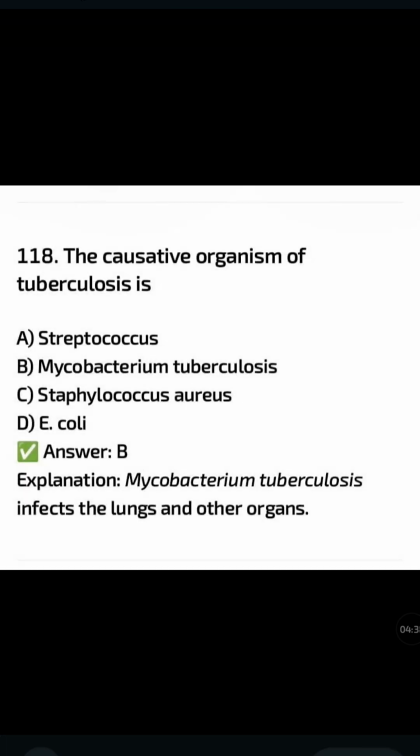The causative organism of tuberculosis is: Streptococcus, Mycobacterium tuberculosis, Staphylococcus aureus, E. coli. The correct answer is option B, Mycobacterium tuberculosis. Mycobacterium tuberculosis infects the lungs and other organs.